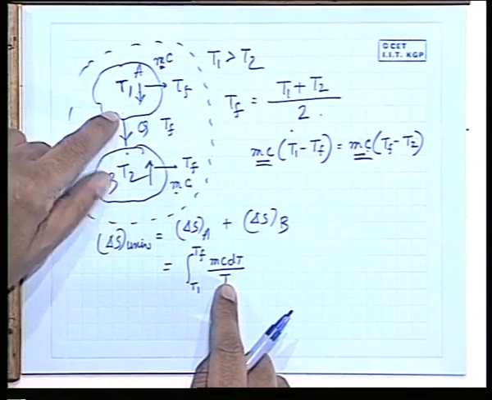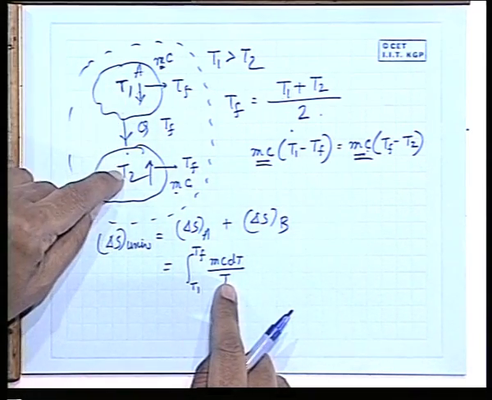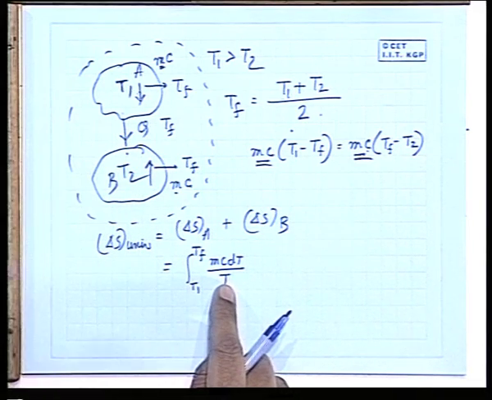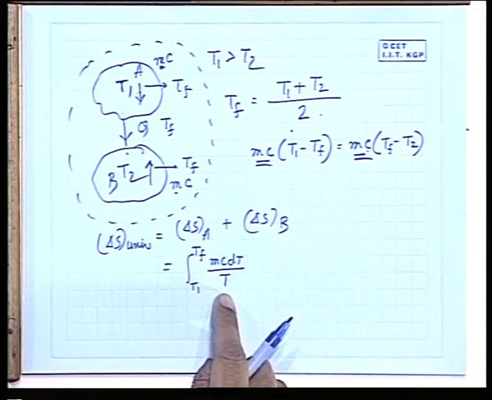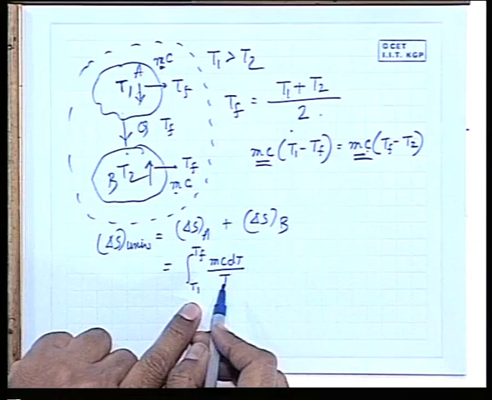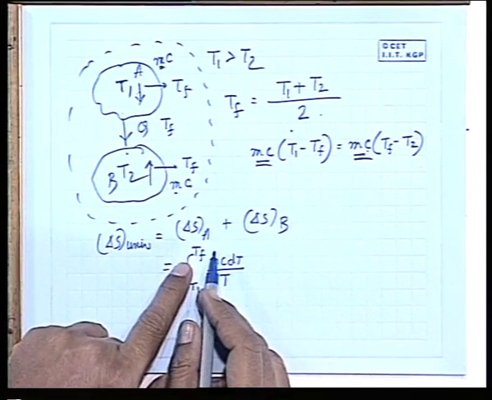Because when the heat is transferred across a finite temperature difference from this body to this body, how do you calculate it by del Q by T? Because we know that del S for a reversible process can be equated to del Q by T, but for an irreversible process it is del Q by T plus delta S irreversible. So the integral of del Q by T is never equal to del S, it is less than del S. So del S is greater than integral del Q by T. But why then am I doing that integral of del Q by T here to find out the entropy change?